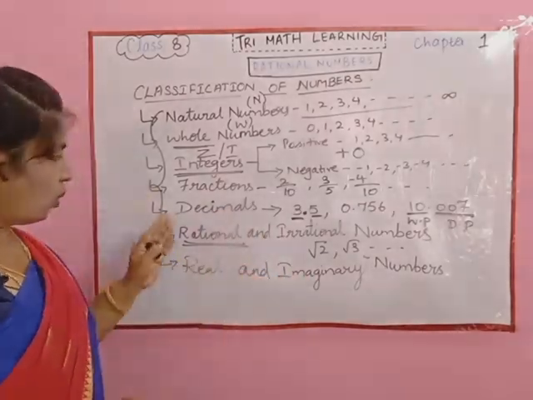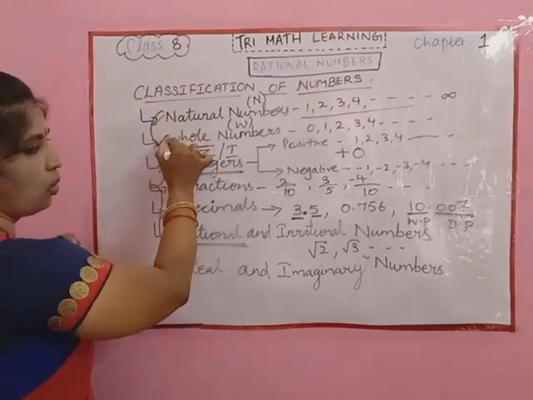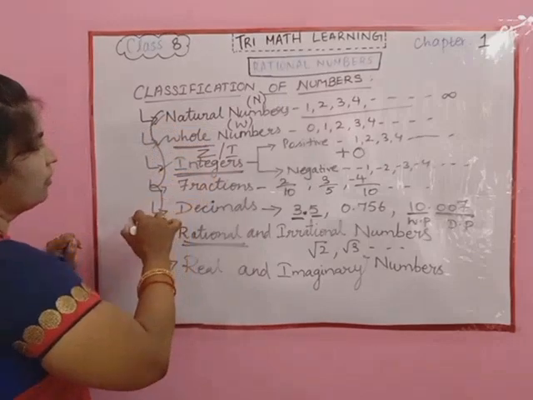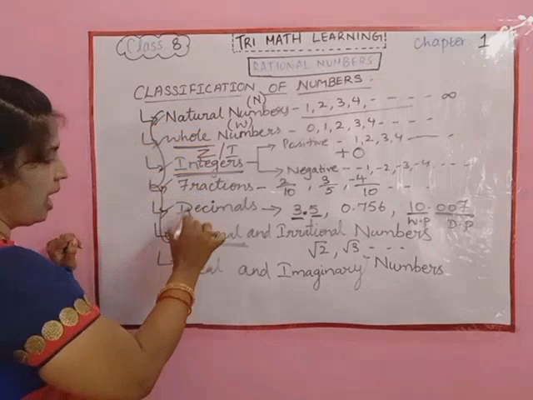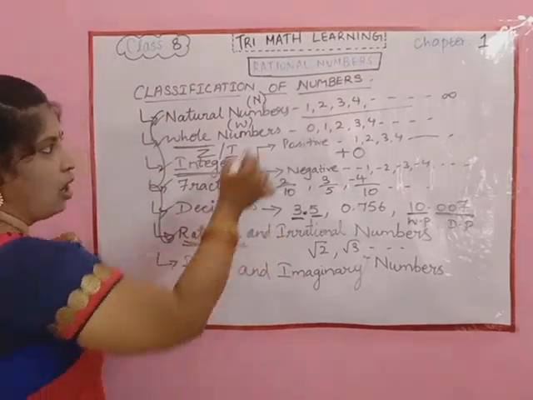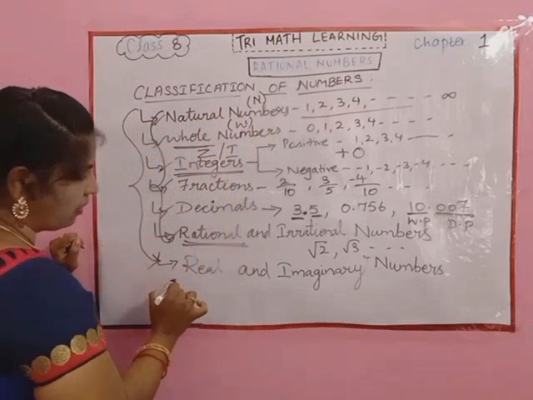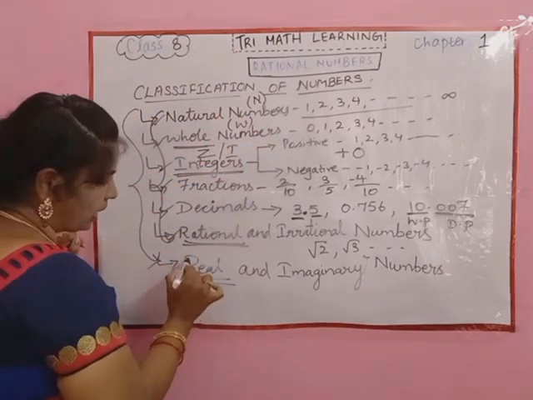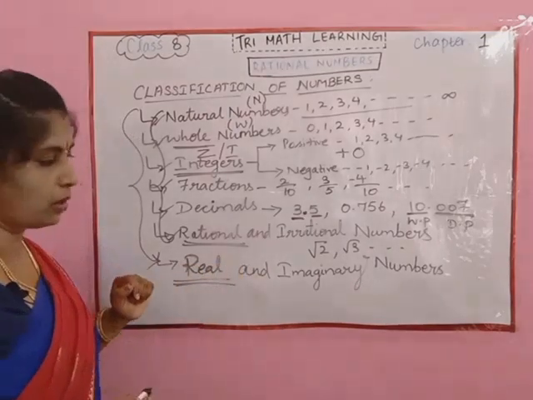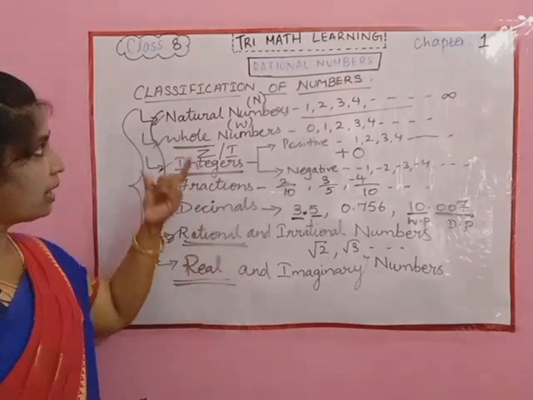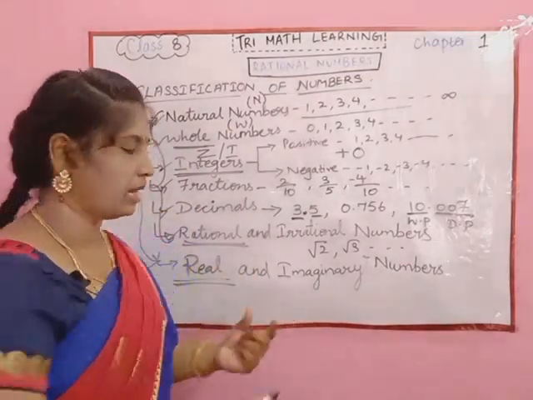So the rational numbers altogether, that is natural numbers, whole numbers, integers, fractions, decimals, and the rational and irrational numbers, all these numbers put together will form our real numbers. So finally we classify our number system into real numbers and imaginary numbers.